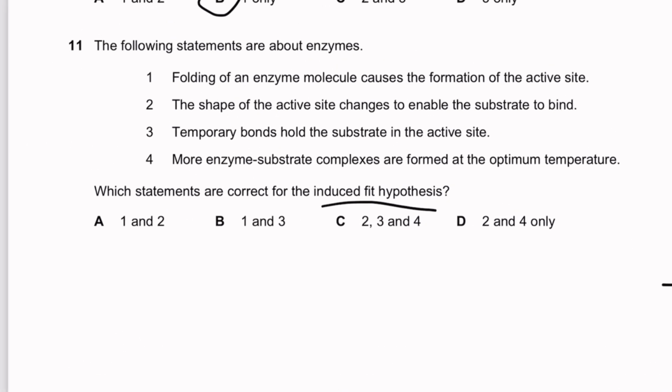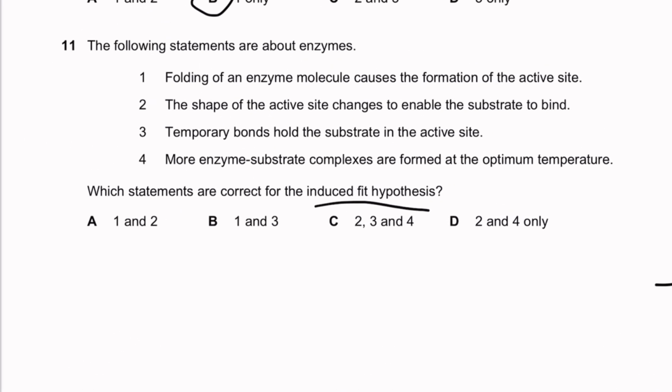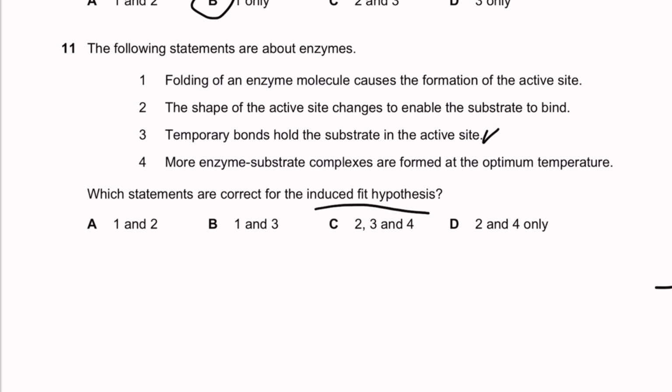Yes, temporary bonds do hold the substrate to the active site, and the shape of the active site does change. The enzyme is going to undergo a conformational change in shape in order to hold the substrate in place. Folding of an enzyme molecule causing the formation of the active site does not just apply for the induced fit hypothesis, or is not in any way significant to the induced fit hypothesis. And more enzyme-substrate complexes are formed at the optimum temperature is quite true. So I will have to choose 2, 3, and 4.